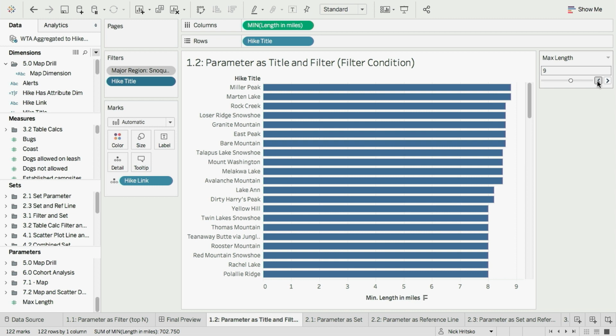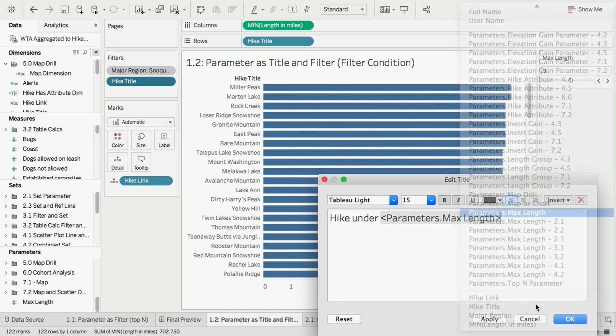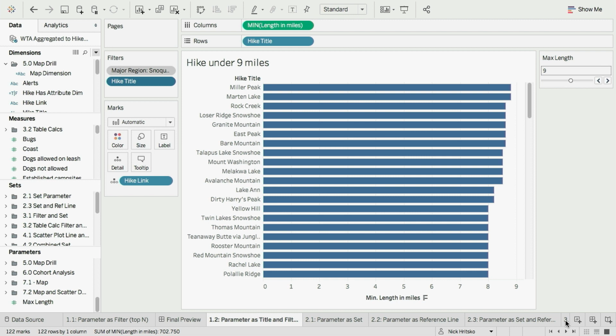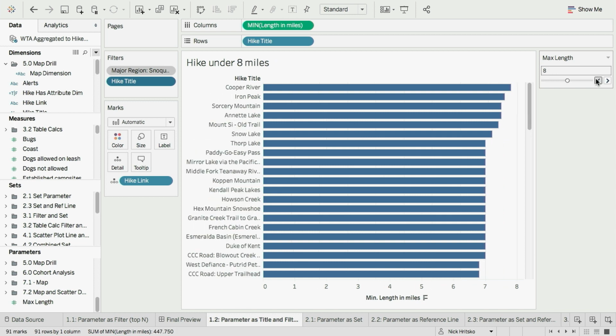The real place where parameters shine is when you start driving multiple behaviors off of the same parameter. So the first thing that I'm going to do is add that parameter to the title of my sheet. I'm going to call this sheet hikes under, and I'm going to use the parameter value here. I'm going to insert the parameter value, and then I'm going to say miles. So now, the title of my sheet is hikes under 9 miles, and as I update the value of my parameter, that title updates too. Cool. So filters are one way to draw attention to data. But another way that we could use is color.